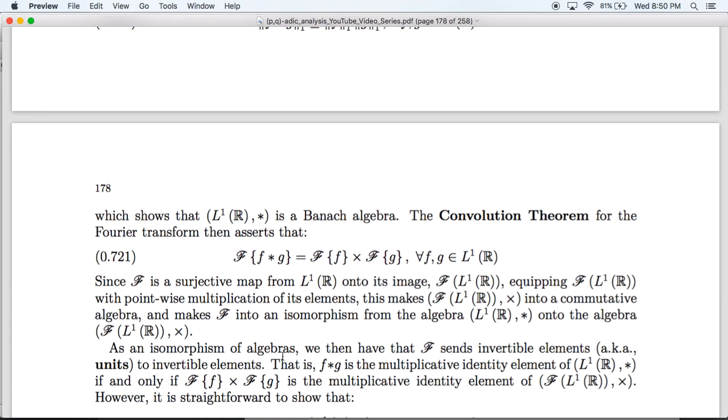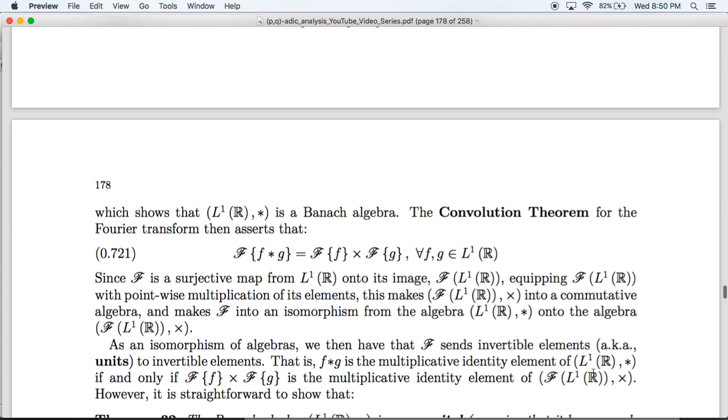So, in particular, we have that the convolution of two L1 functions is the multiplicative identity, that is the star identity of this algebra, if and only if the product of their Fourier transforms is the multiplicative identity of this algebra.